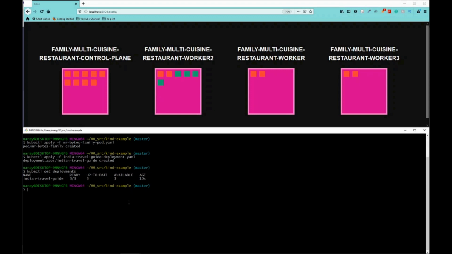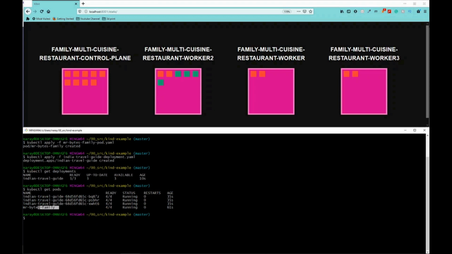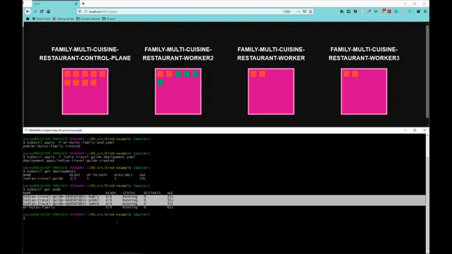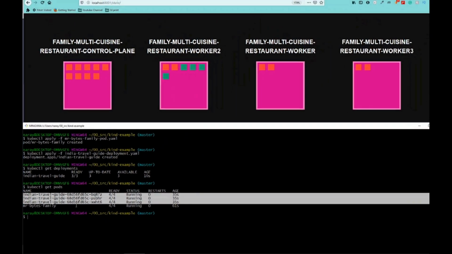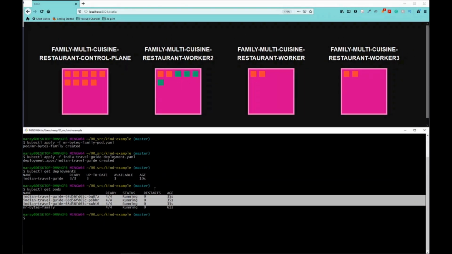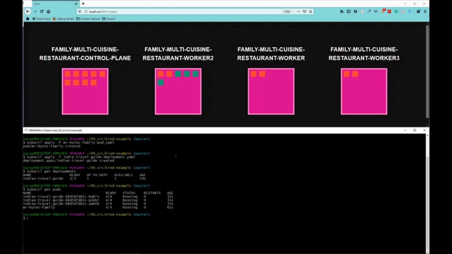Now, what deployments do internally is they actually create the pods, right? If you run kubectl get pods now, you see the Mr. Bytes pod that we created individually, and these are the 3 pods that got created because of the deployment. So the deployment automatically ensured that the 3 replicas we requested got created. Now to make this more interesting, I am going to show a visual representation of this. This is the Mr. Bytes individual pod that we created, followed by these 3 pods which are created because of the deployment, right?